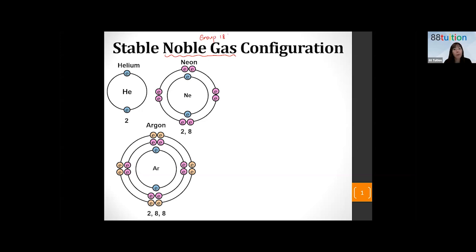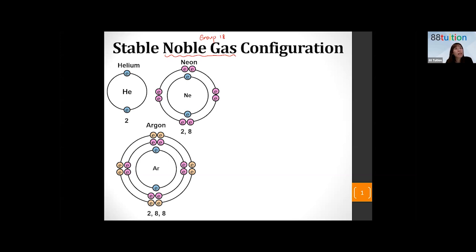If you refer to your periodic table, do you have the periodic table? Yes? Okay, take it out. Make sure you can refer to it while I am going through with you. So try to have your periodic table with you. Then we can discuss.